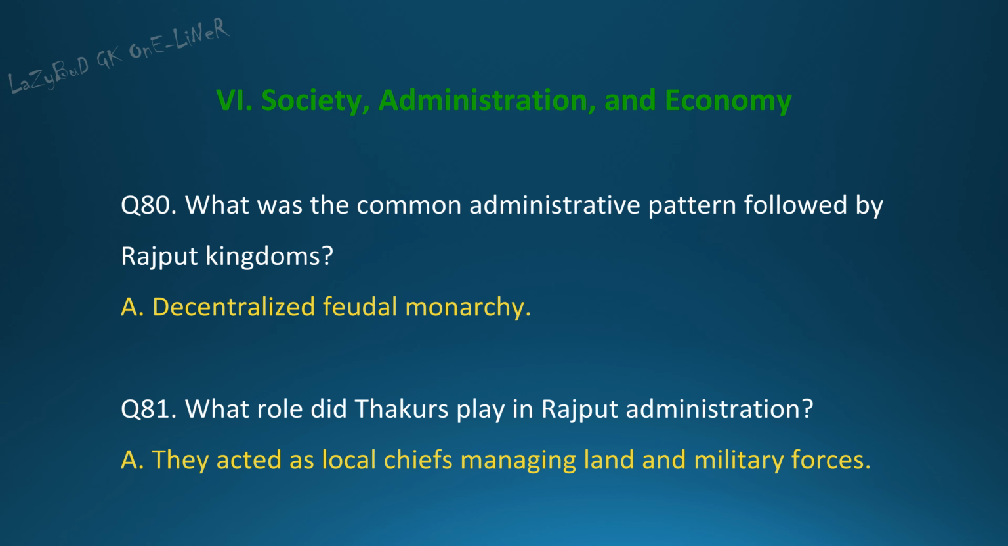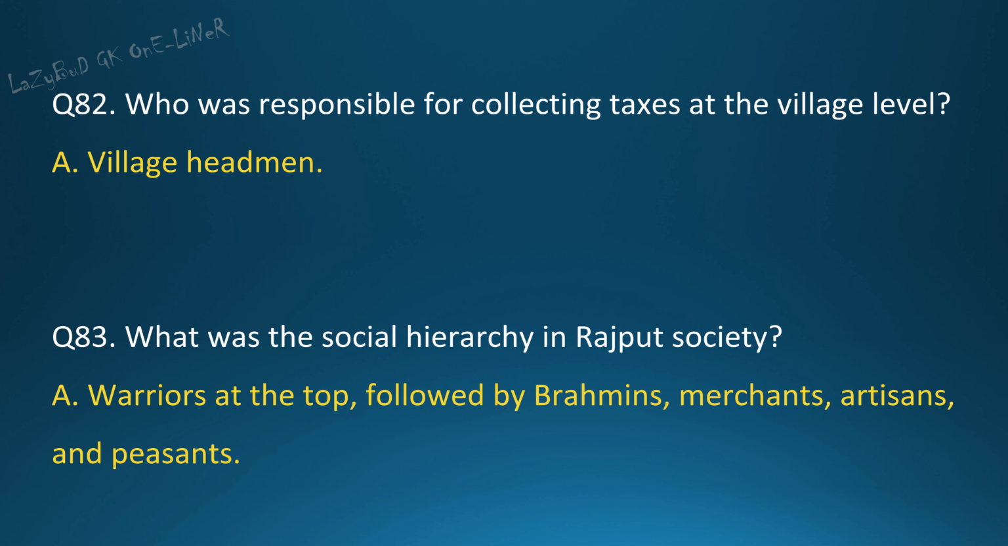Question 80. What was the common administrative pattern followed by Rajput kingdoms? Answer. Decentralized feudal monarchy. Question 81. What role did Thakurs play in Rajput administration? Answer. They acted as local chiefs managing land and military forces. Question 82. Who was responsible for collecting taxes at the village level? Answer. Village headman.